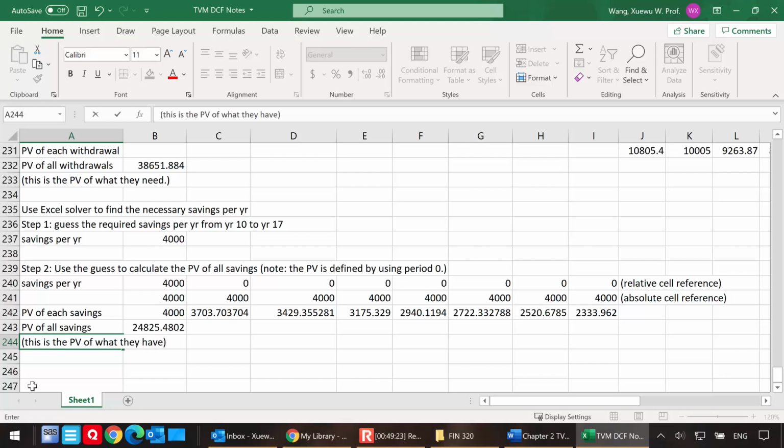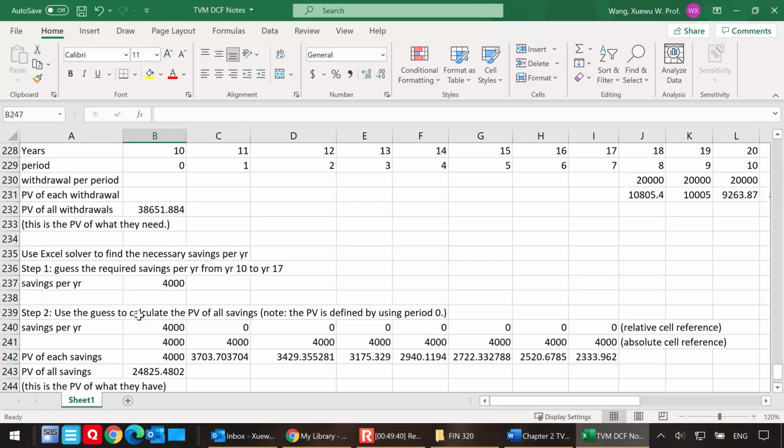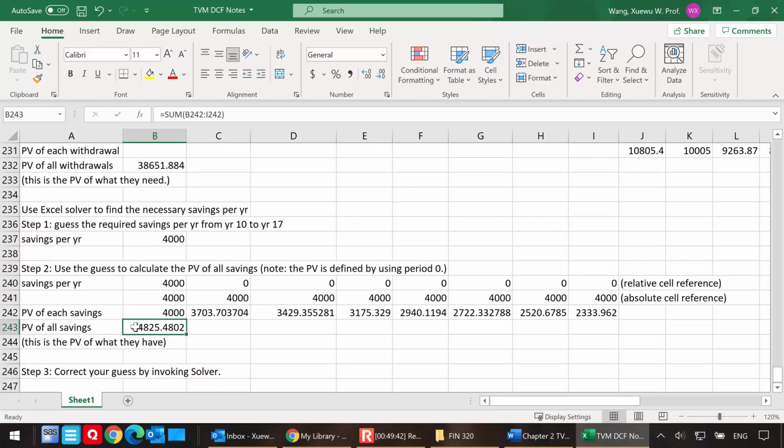Now you notice that for step number 3, you just need to correct your guess by invoking solver. You let solver solve this problem for you, because you're looking at the present value of what they have, and the present value of what they need.